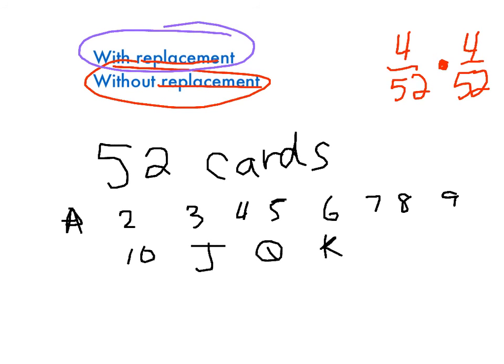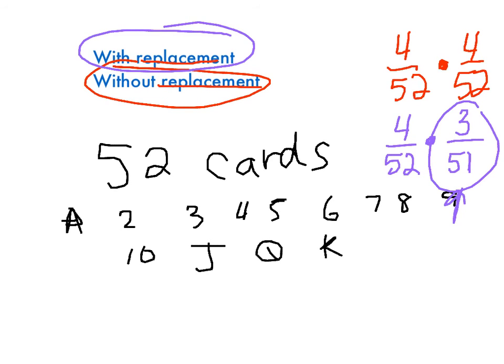However, if there isn't replacement, if we take that 10 out and keep it out, it's going to be a different probability. This should seem very familiar. We have a 4 out of 52 chance of getting a 10 in the first try. But if we take out that 10 and keep it out, now there's only 3 tens left in the deck, and there's also only 51 cards left in the deck. This must be a dependent probability, because it depends on what you got in the first round, because we're not replacing the cards. Remember, we said this before, we said this was independent.